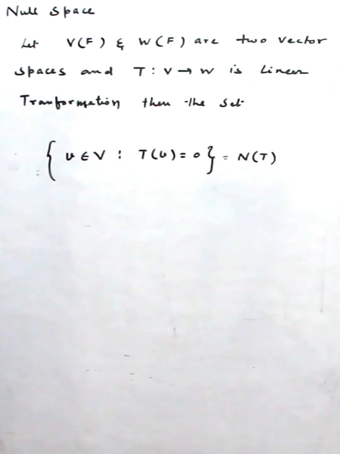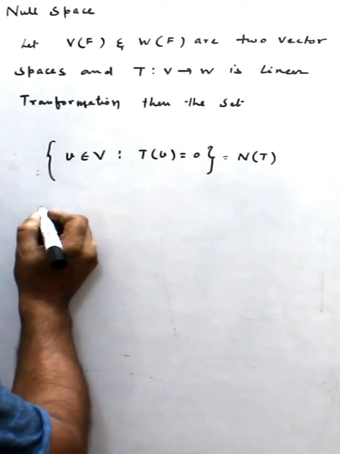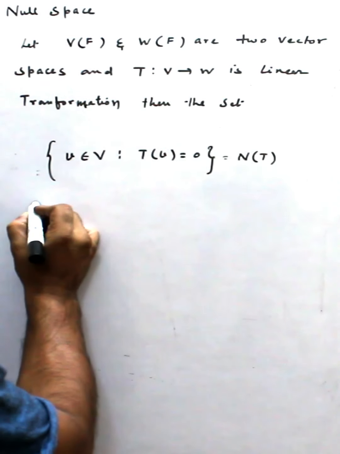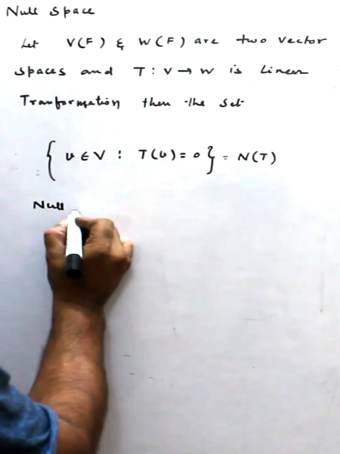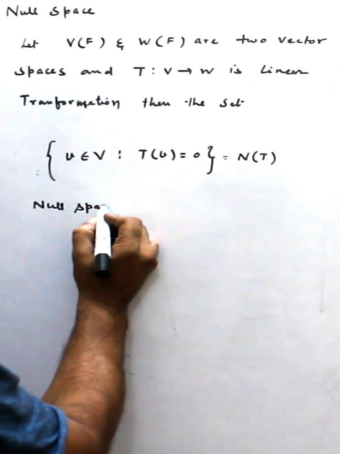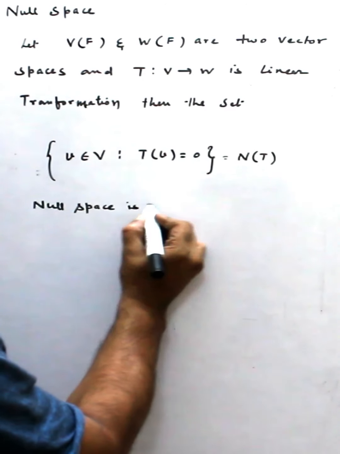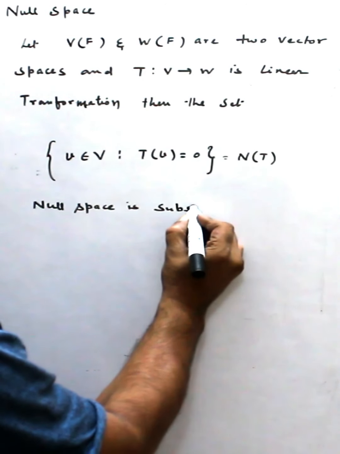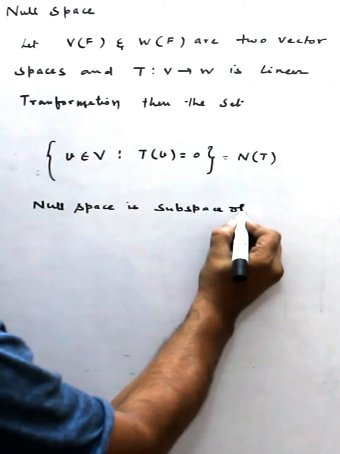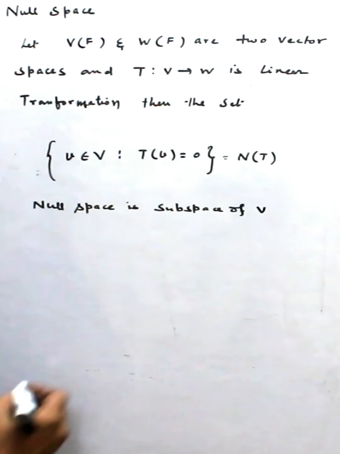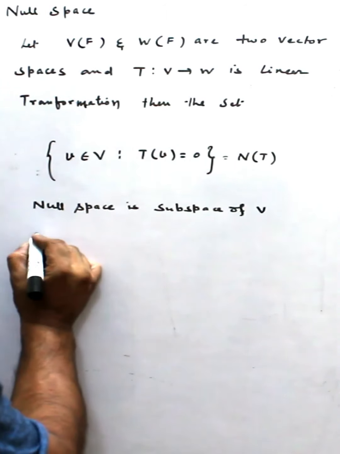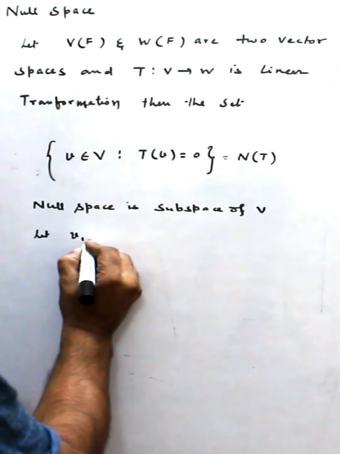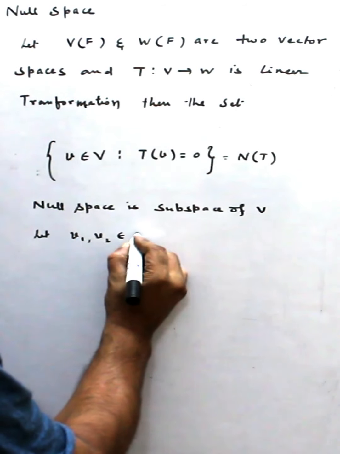So null space is one result. Immediately we can prove that the null space is a subspace. Very simple result. One more result comes from here: null space is a subspace of V. To prove this, let v1, v2 belong to N(T).